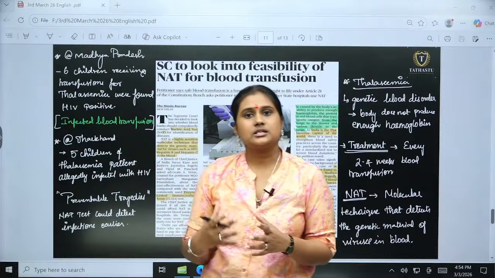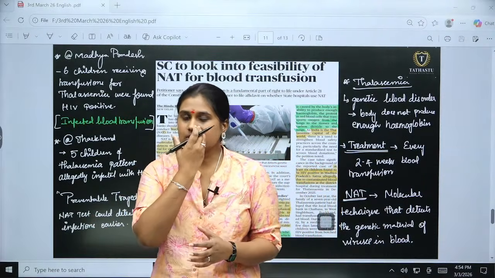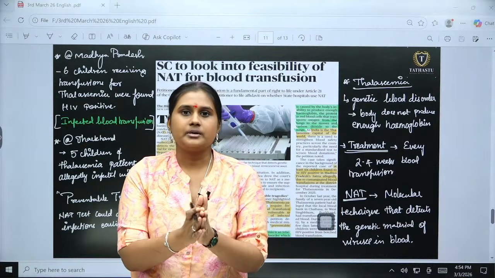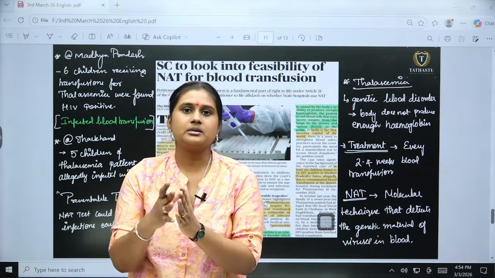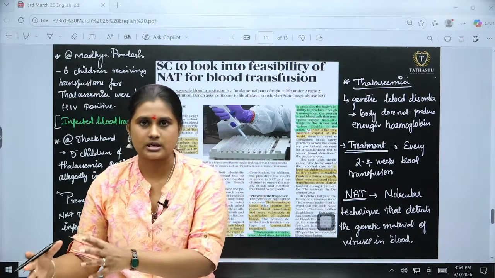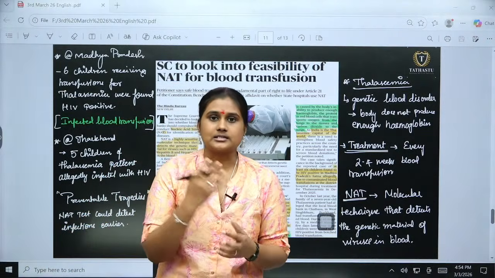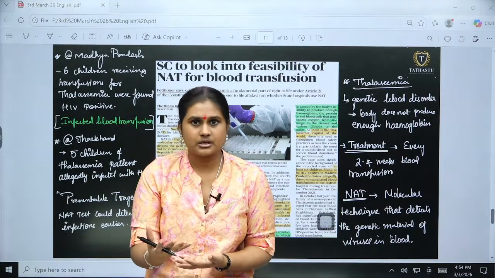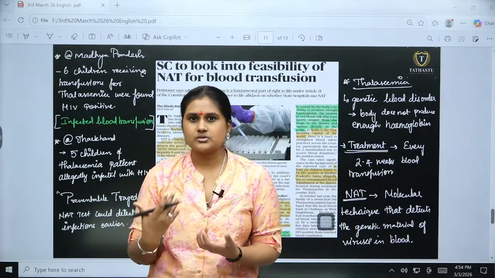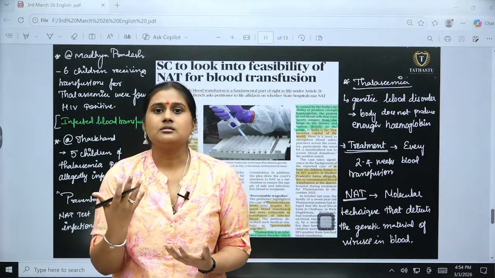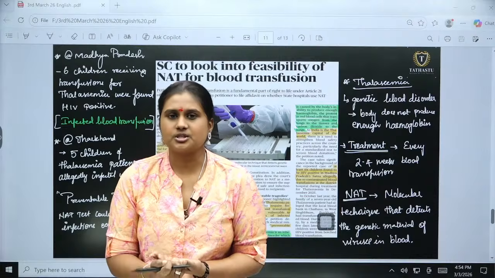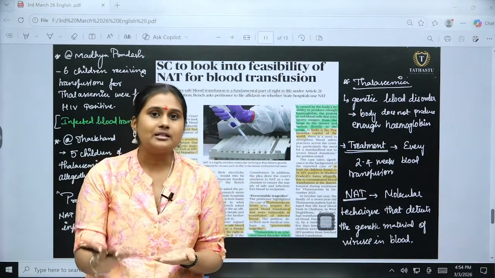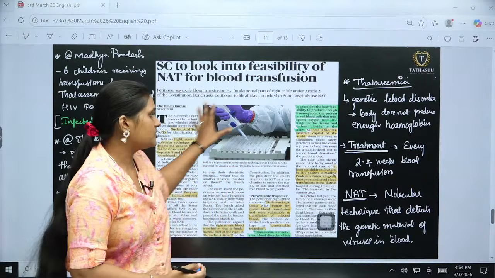So the major concern is that the petitioner has approached the Supreme Court, saying we need a proper test, and there should be guidelines to be followed before transfusing blood, so that thalassemia patients and many other patients who need blood, like dialysis patients, will get better blood transfusion, and because of that their Article 21 right to life and right to health will also be improved. So this is a major concern.